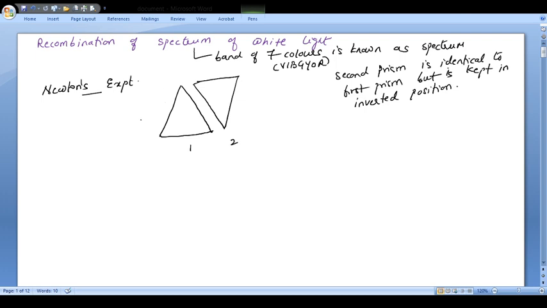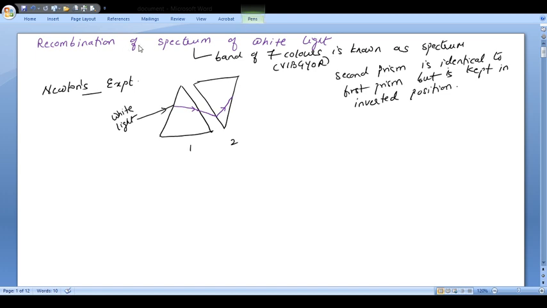Now see, if this is white light, suppose white light is incident, this is white light. So this white light basically will get dispersed into 7 colors. So you will have 7 colors. So here this will be your first violet color, and from here there is another refraction. So it will come down a little more here. And from here you will find that this will get refracted towards the base. So this is one figure which you will have.